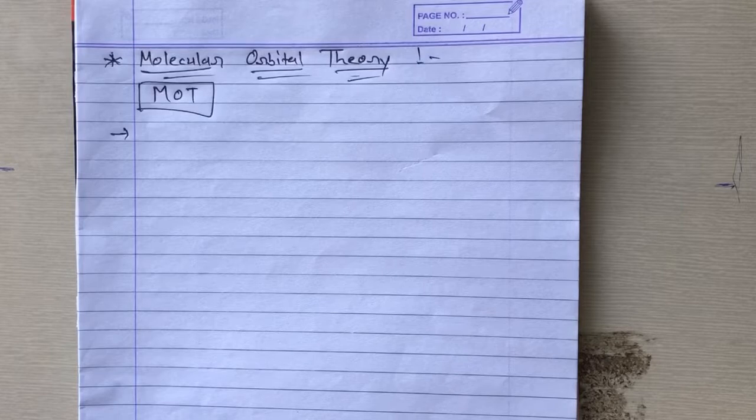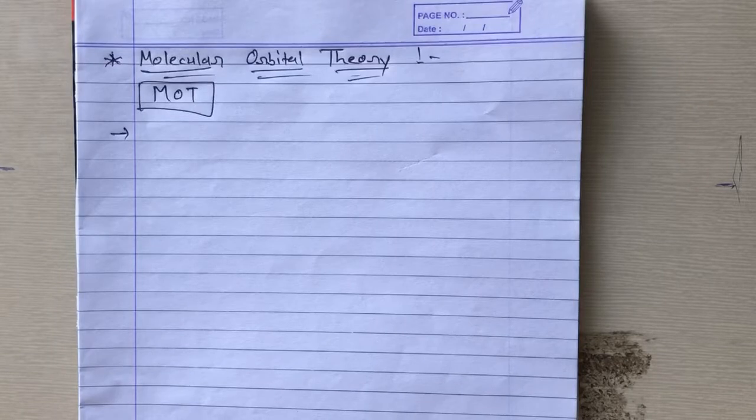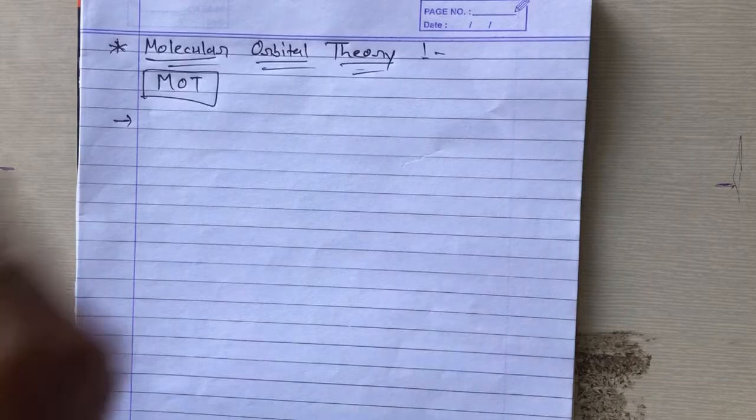The molecular orbital theory of chemical bonding was developed at the beginning of the 20th century by F. Hund and R.S. Mulliken to describe the structure and properties of different molecules. So who discovered molecular orbital theory? R.S. Mulliken and F. Hund discovered the molecular orbital theory.